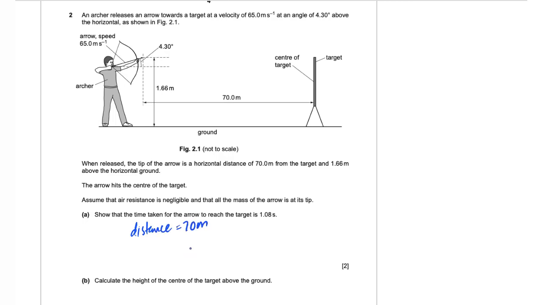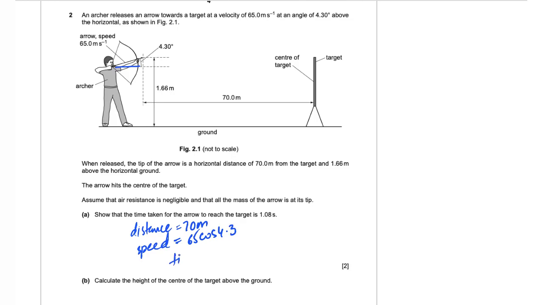And we can find the horizontal speed, which never changes, and that is going to be based on this speed, because it starts traveling with this speed of 65 meters per second, but that speed is at an angle of 4.3 degrees to the horizontal, right? So its horizontal speed is going to be the horizontal component of the speed 65 meters per second. So 65 cos 4.3.